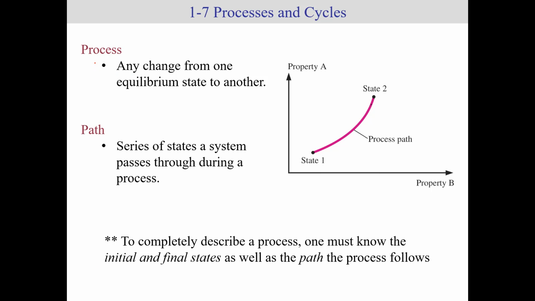Moving on from state, we have process. Right, what's a process? A process is any change from one equilibrium state to another. So a process is basically, if I'm changing from one state to another, how did that occur? Let's say I have water in a pot, and I'm cooking it above a fire.